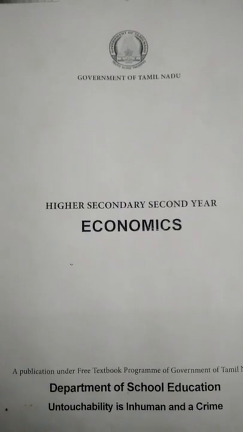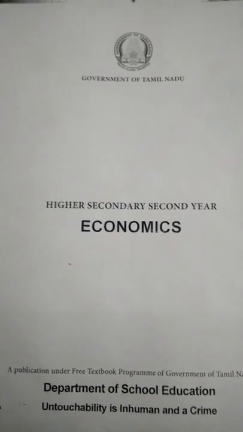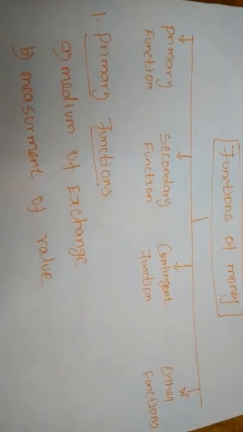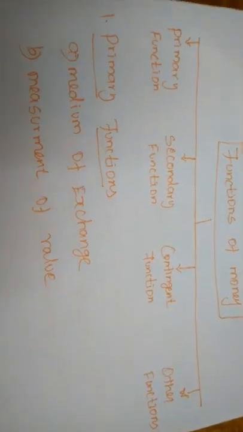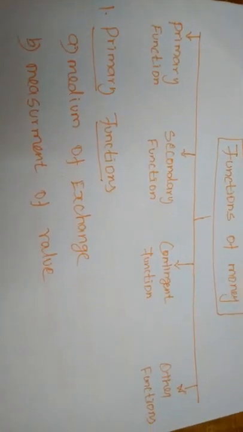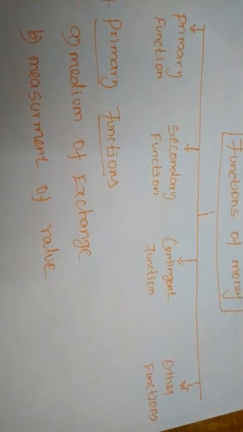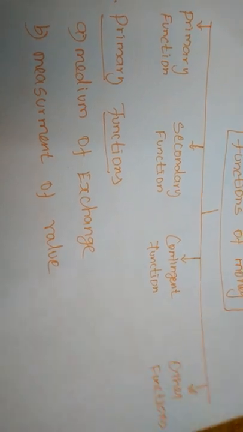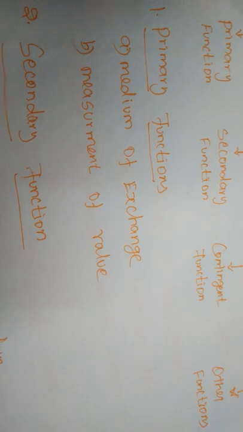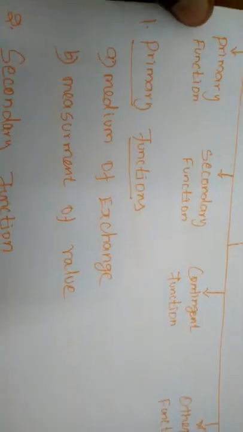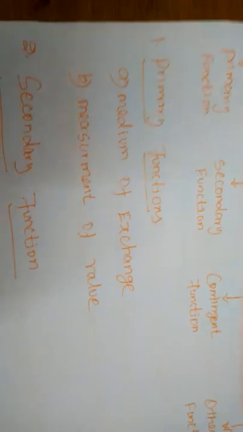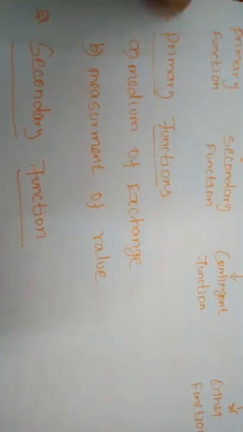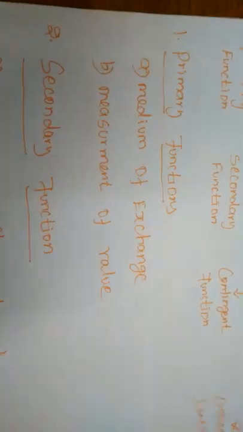So we will just remind ourselves about the functions of money, right? We have studied that the functions of money can be classified broadly into four types: primary functions, secondary functions, contingent functions, and other functions. The first one is primary functions. The primary function also has two types: one is the medium of exchange, and the next is measurement of value.